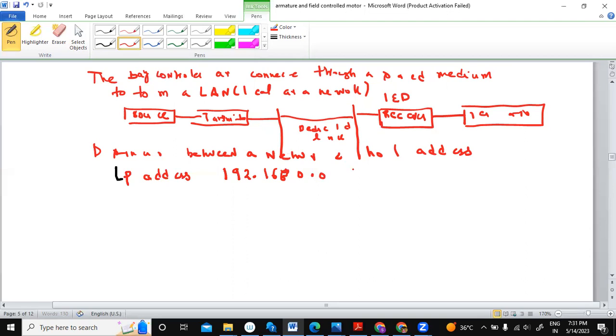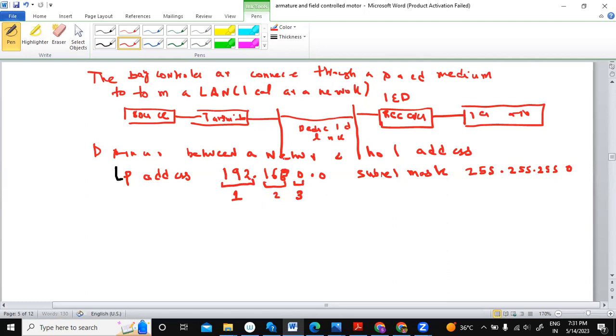It will have a subnet mask also. If you look at your connection, it will show you your ID and your subnet mask. Subnet mask is usually of this pattern: 255.255.255.0. This means the first three octets of the IP address, 192.168.0. When I'm talking about octets, this is my first octet, this is my second octet, and this is my third octet.